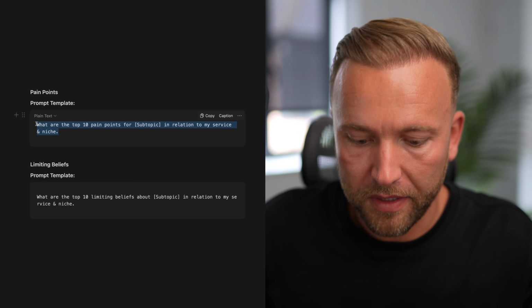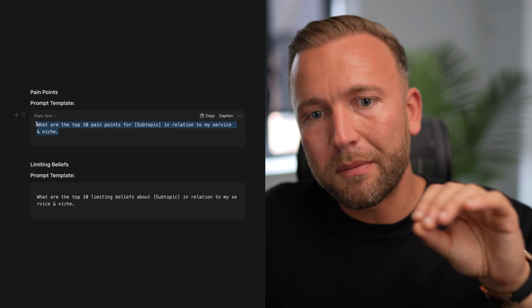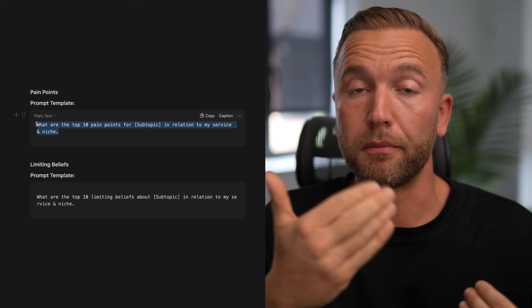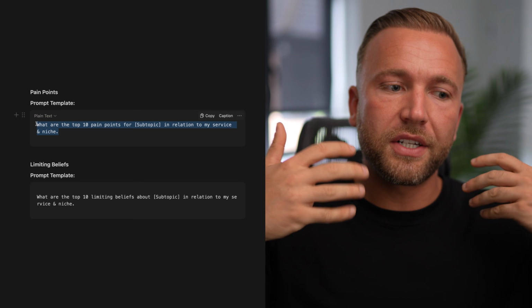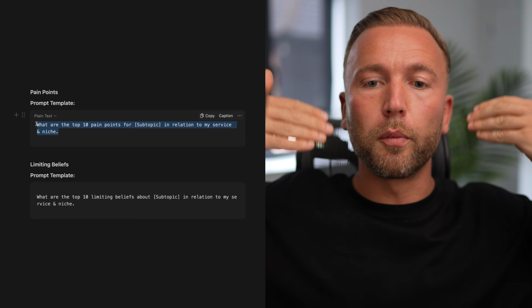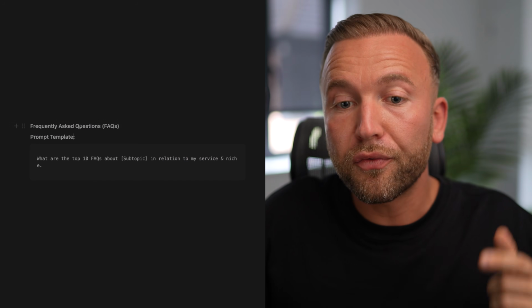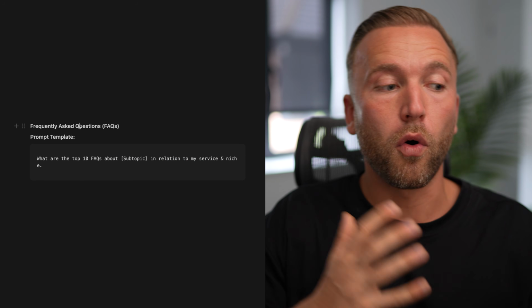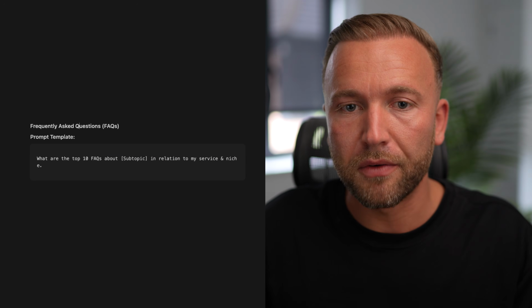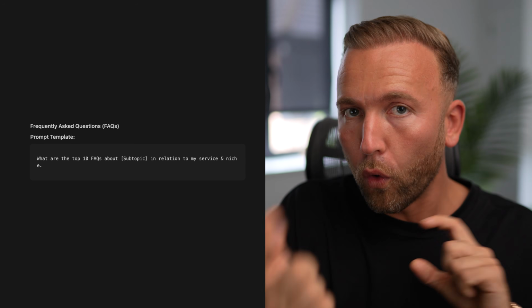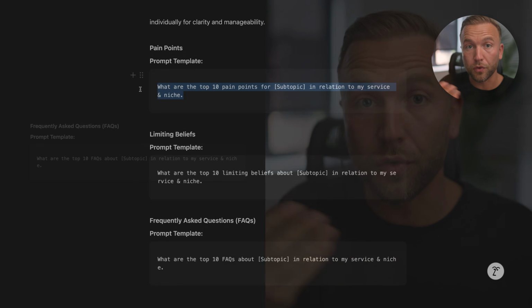And so let's dive deep into pain points first. Limiting beliefs are, if someone was to make a decision to go ahead and buy our service, these are the things that are stopping them. These are the mental blockers standing in their way in relation to that subtopic. And then frequently asked questions. Okay, what questions would somebody have surrounding that subtopic? So hitting this from 3 different angles, and these are all sales or psychological sales angles that we're going to be able to create content for.